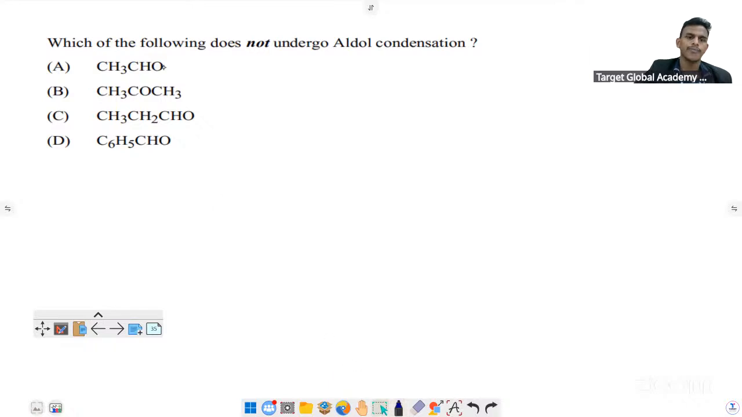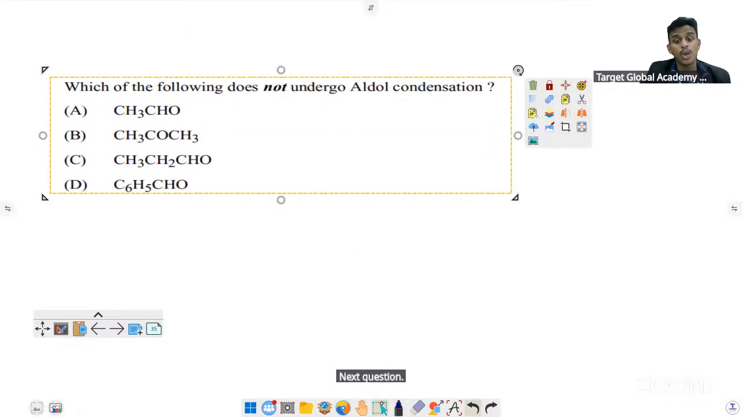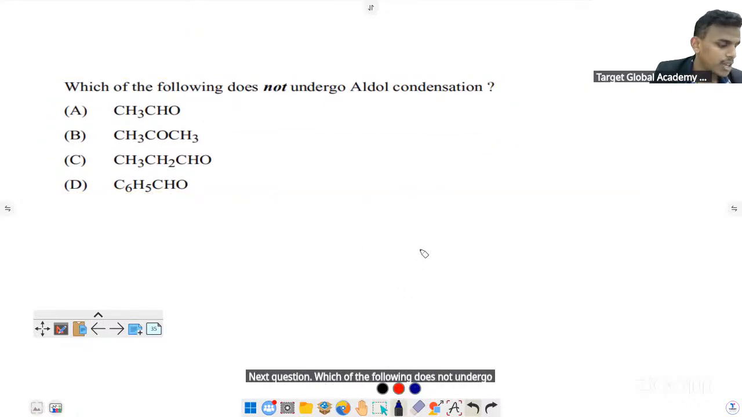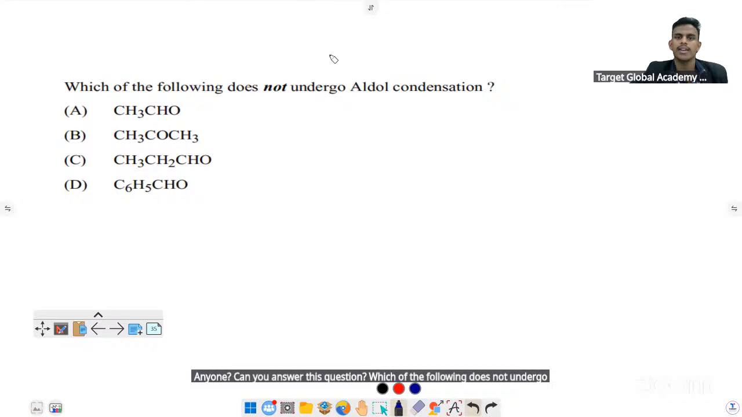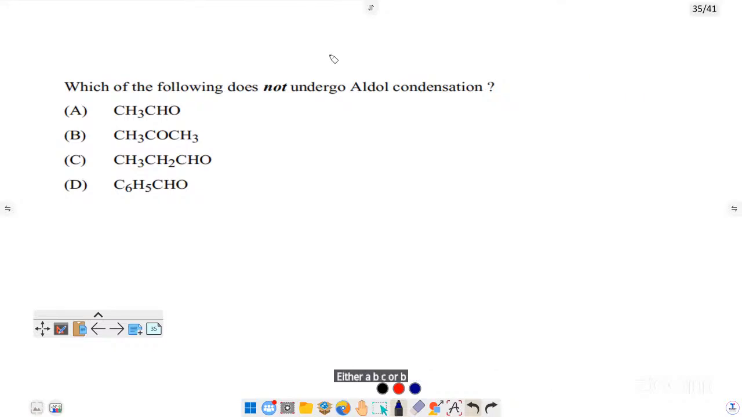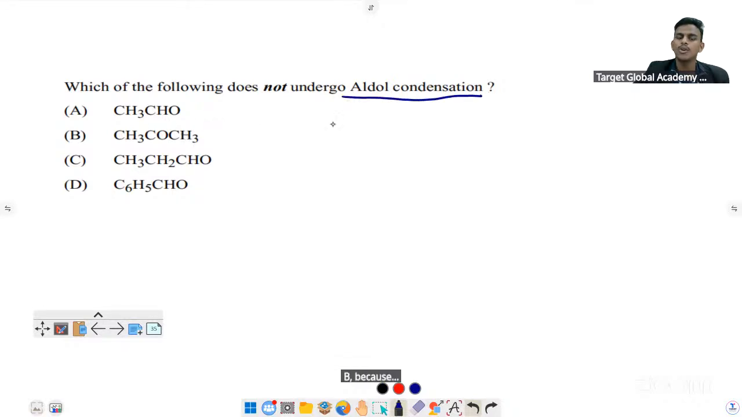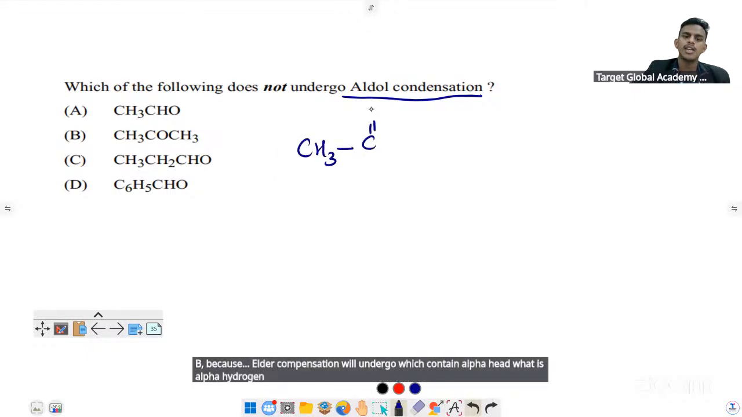Next question. Which of the following does not undergo aldol condensation? Anyone? Can you answer this question? Either A, B, C, or D. B. Which one? Yeah, D is the answer. D, because aldol condensation will be undergone by compounds which contain alpha hydrogen. What is alpha hydrogen? CH3CHO.